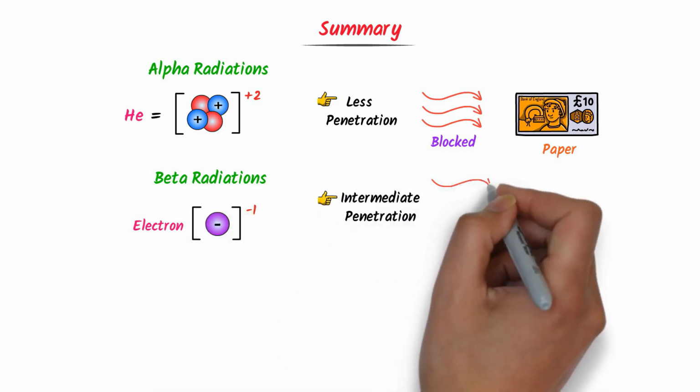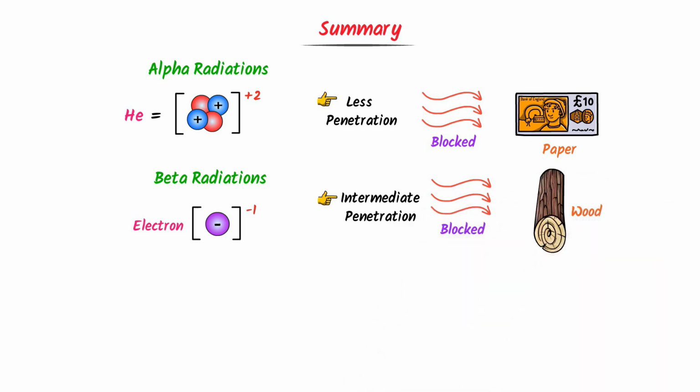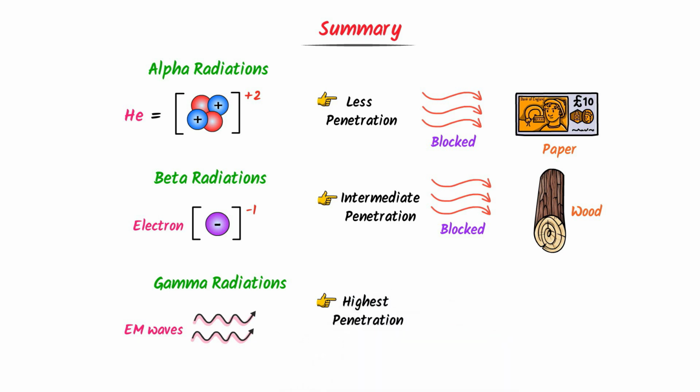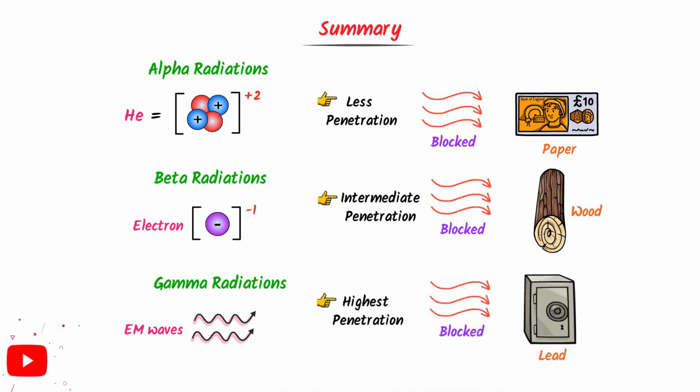It has moderately penetrating power and can be stopped by wood. Gamma radiations are just like electromagnetic waves, which have no charge. It has high penetrating power and can be stopped by a thick sheet of lead. I hope that you have learned all about alpha, beta and gamma radiations.